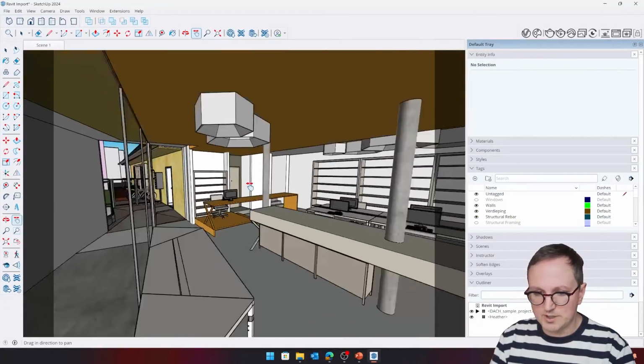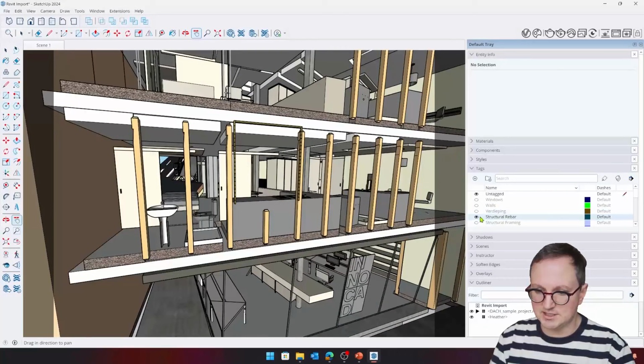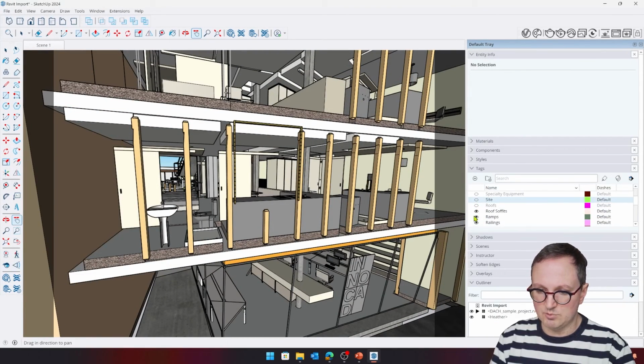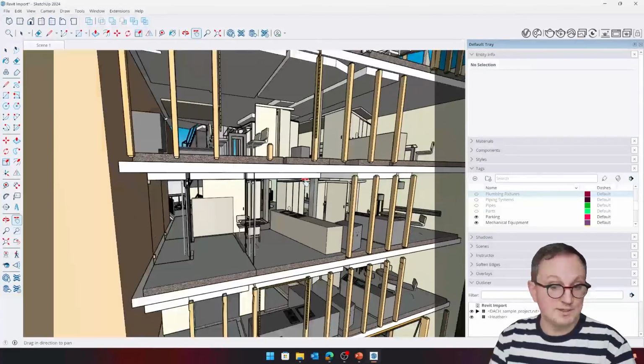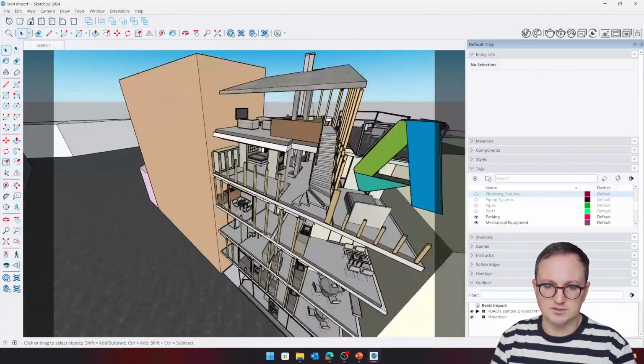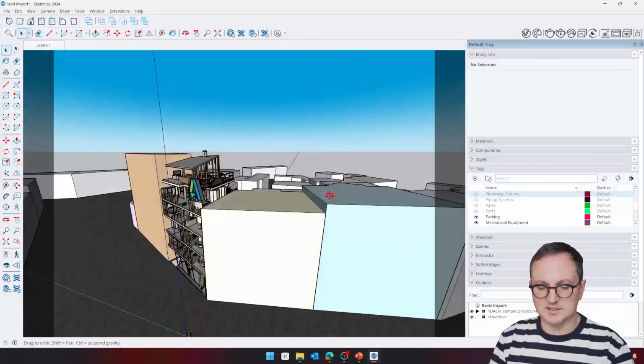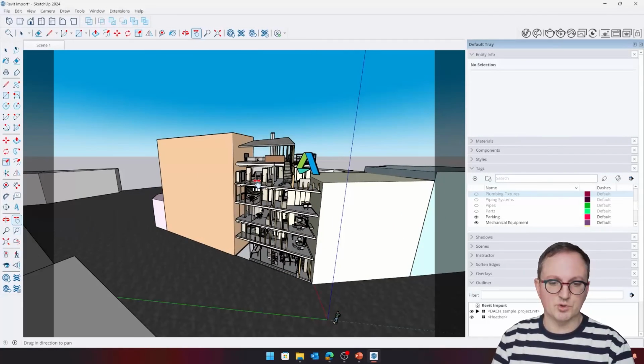And these have all come through with tags and things that have been interpreted in SketchUp. So we can start to remove parts of it, change that view, change that visibility, and do what we need to do with it. So this is, again, really useful, we find, for visualizers who maybe just get provided with that RVT file. And this can be a really great starting point to be able to work on some visuals.